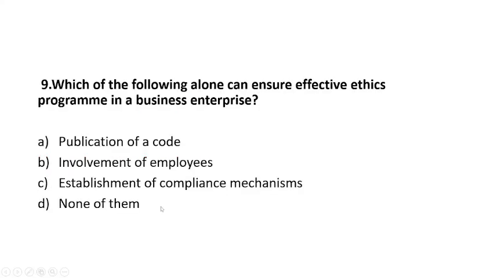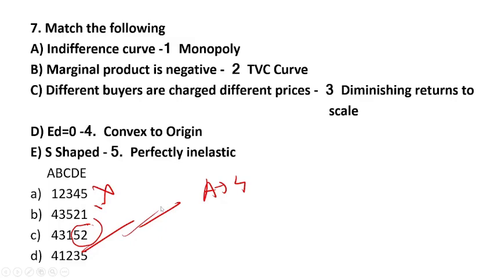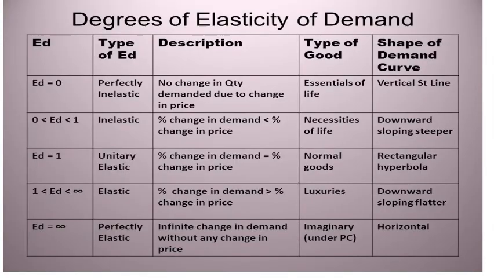Now let's discuss the other ones. Marginal product is negative in case of diminishing returns to scale. Then convex to origin we have already discussed, that is the indifference curve. ED is equal to 0, perfectly elastic, and S-shaped curve. The total variable cost curve is S-shaped. So option number C is the right answer.